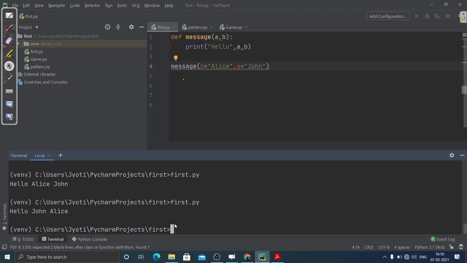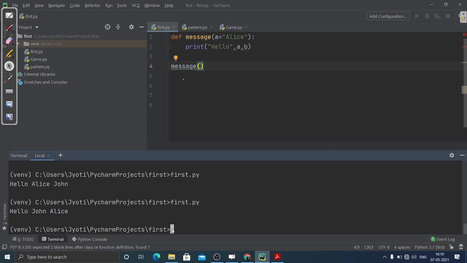Next, let's see about the default value, like how the default value works. Suppose I have hello, and then I have assigned one value to this parameter, and now I forget to pass any value to the argument.